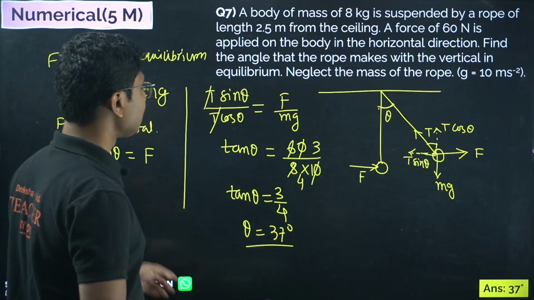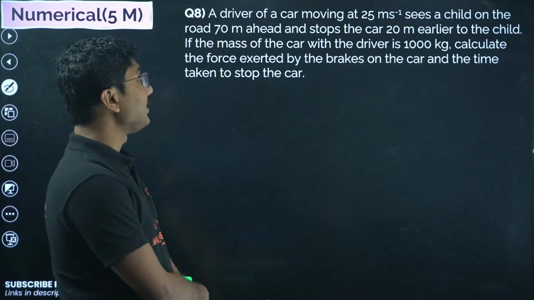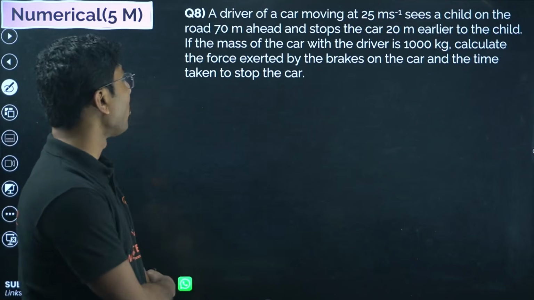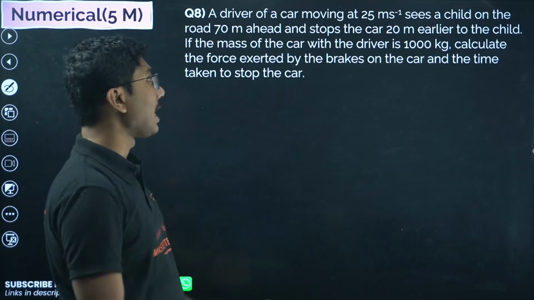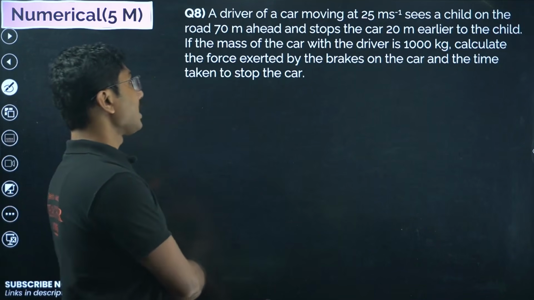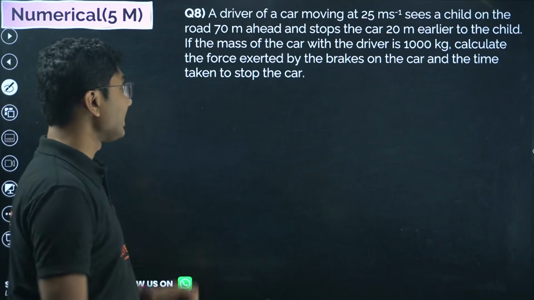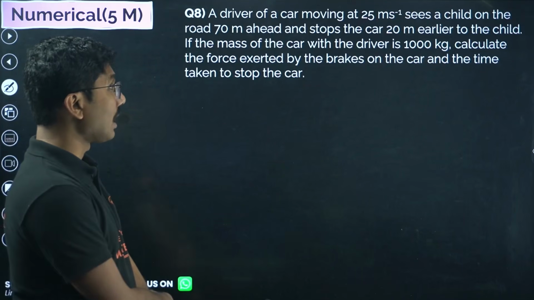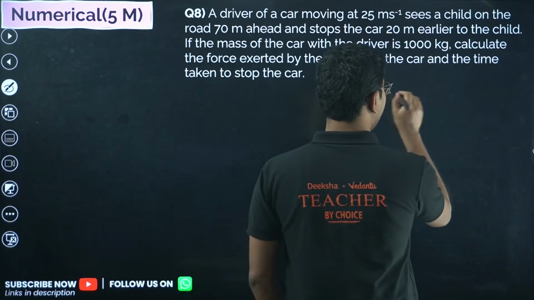Now let's move on to the next question. A driver of a car moving at 25 meter per second sees a child on the road 70 meter ahead and stops the car 20 meter earlier to the child. If the mass of the car with the driver is 1000 kilogram, calculate the force exerted by the brakes on the car and the time taken to stop the car. This is a very standard problem.